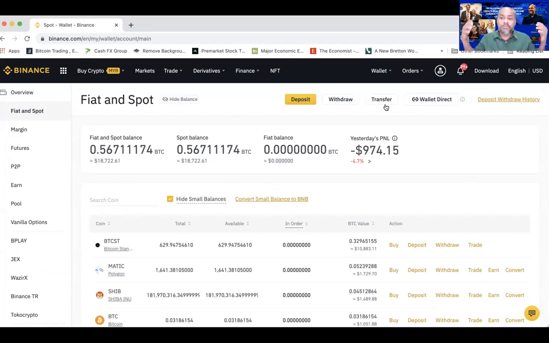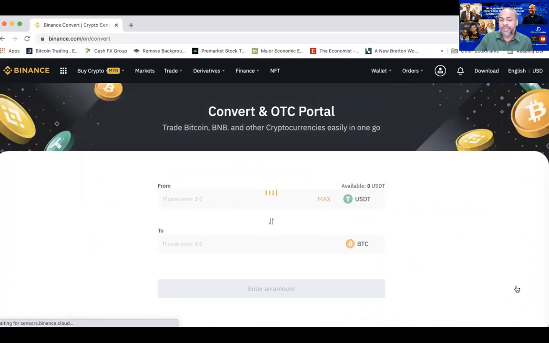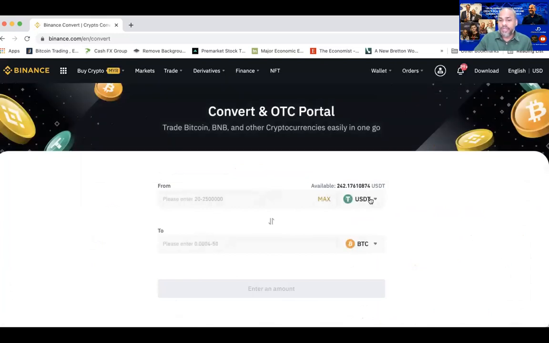Now you can also buy with Bitcoin. If you have Bitcoin, you send your Bitcoin to Binance, and then you can just convert your Bitcoin. You can see over here, there's a convert here. Click the convert. When you click the convert, you can actually convert your Bitcoin to USDT straight. You don't have to trade. You can convert your Bitcoin straight to USDT using Binance. So Binance is so versatile.